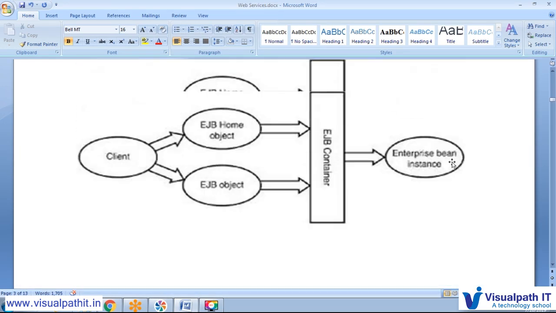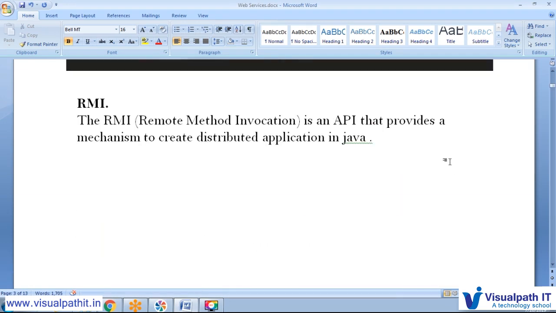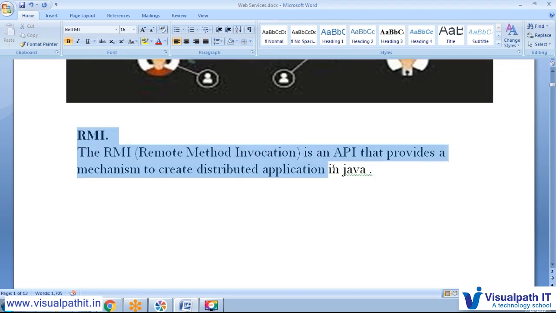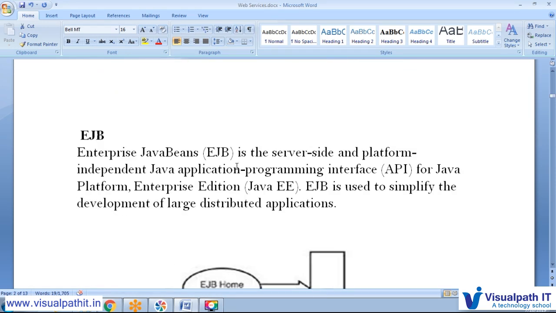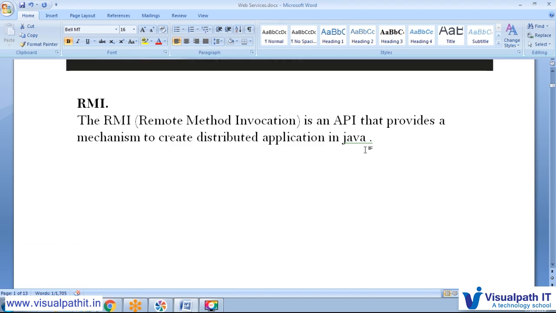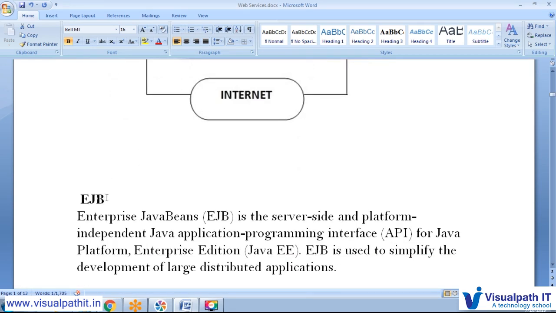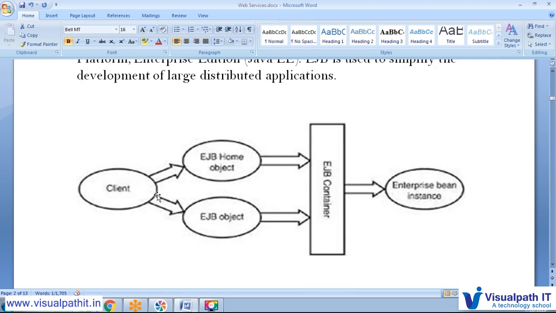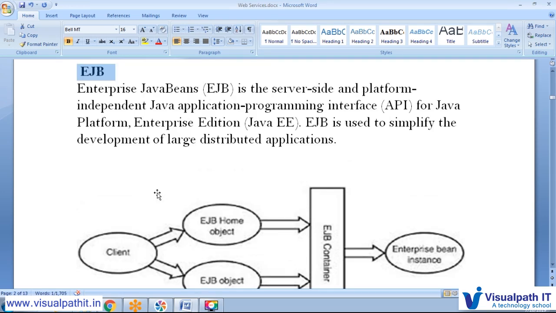So here web services came. I recommend you go through them. I am not going to explain much about RMI and EJB here, but I recommend that you have at least a basic idea of what they do. If you are interested in programming and would like to join an organization, a lot of legacy applications use RMI, and a lot of banking applications use EJB. So if you have a little bit of an idea, you can understand what exactly distributed technology RMI and EJB are doing.